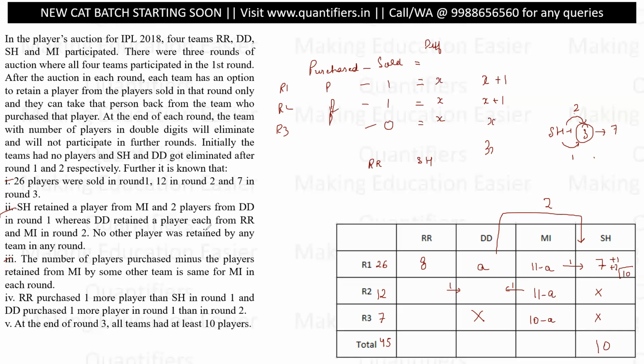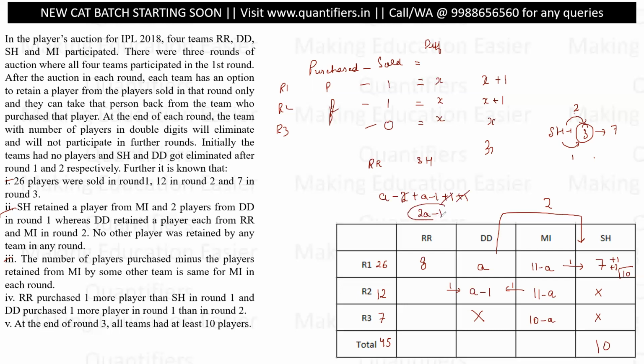Then this must be A minus 1. The players bought are A minus 1. All right. Now Delhi, or DD, has given 2 players in round 1 and bought 2 players in round 2. Which means the net number of players they have is A in the first round, then 2 given, then A minus 1 bought and 1 taken. So the net number of players they have is 2A minus 1.